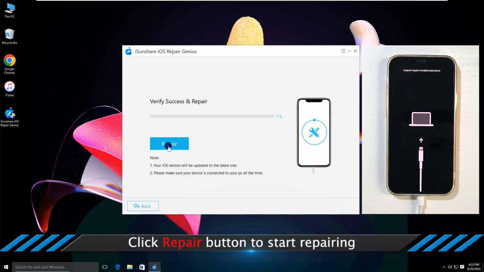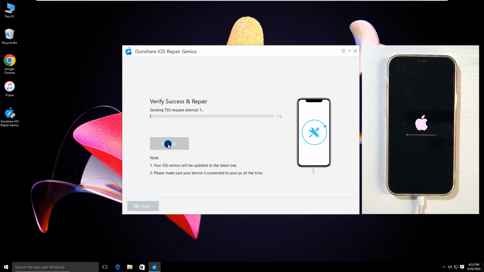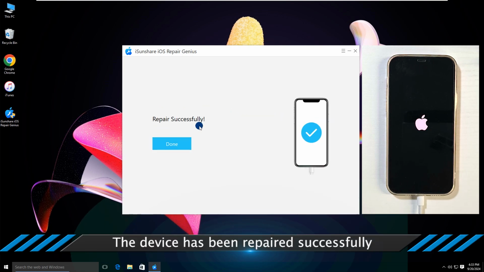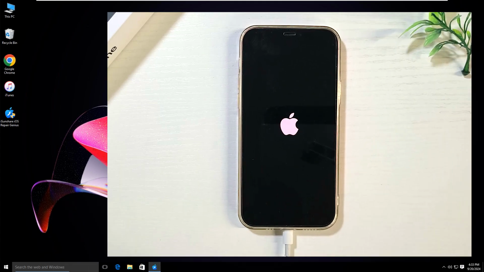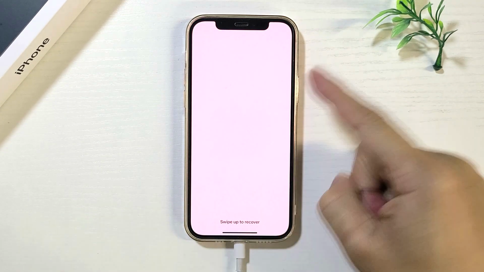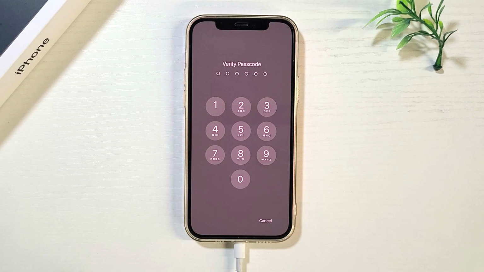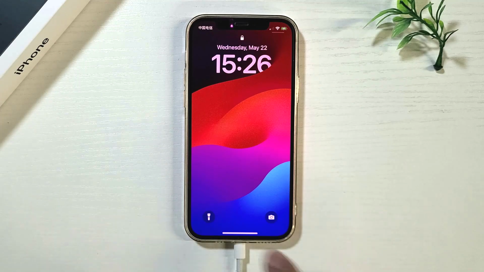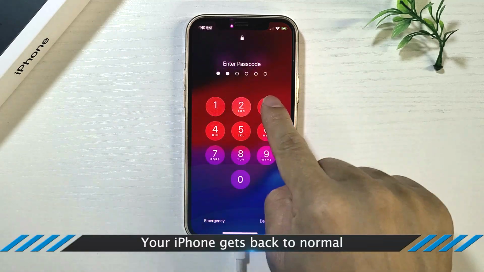Now you can hit the Repair button. Finally, the iPhone issue is repaired successfully. You can see the iPhone restarts normally.